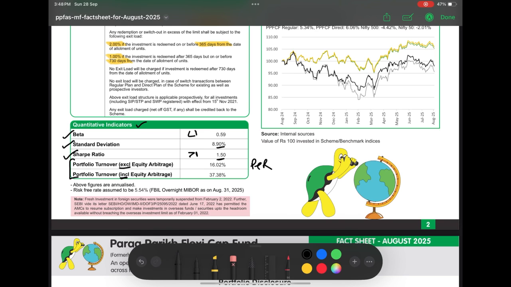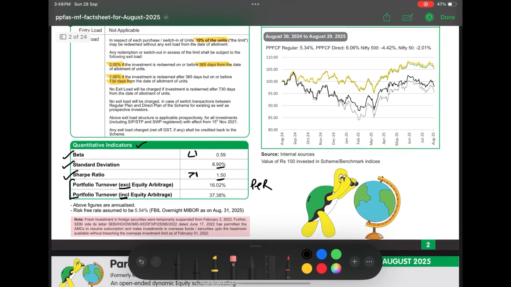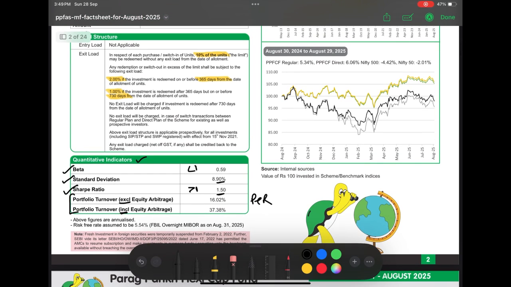Arbitrage means taking price advantage between the two markets. So a fund, specifically an equity fund, sometimes uses arbitrage positions for short-term gains or hedging. These positions can artificially inflate the PTR because the arbitrage trades are frequent, even though the fund's core investment strategy may not be that active. So including arbitrage, PTR looks very high, but it does not mean the fund manager is constantly reshuffling long-term holdings.